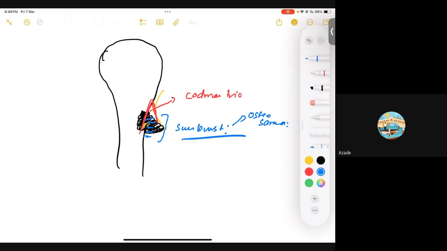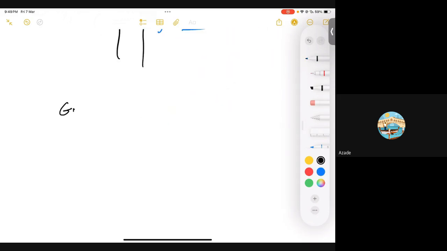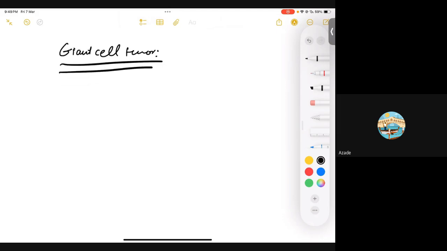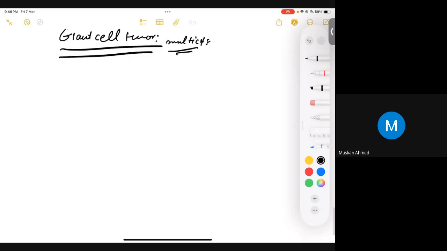Okay, perfect. So this was all about osteosarcoma. Let's discuss our next tumor, that is giant cell tumor, right? Does anyone have any idea what a giant cell tumor is? A tumor of multinucleated cells. Okay, multinucleated cells. Basically, you are going to have giant cells that resemble osteoclasts, big osteoclasts, simply you can think of it that way. And you should know the location where we are going to have giant cell tumor.